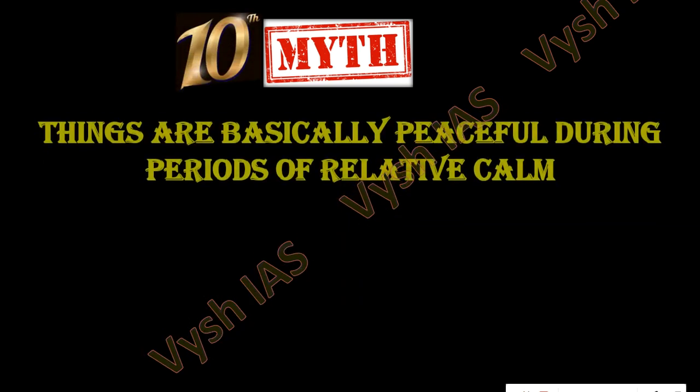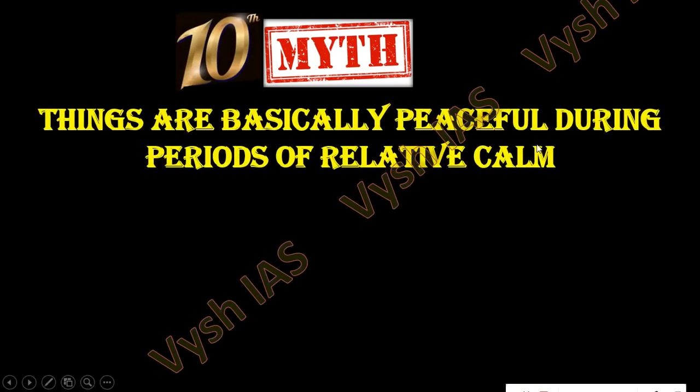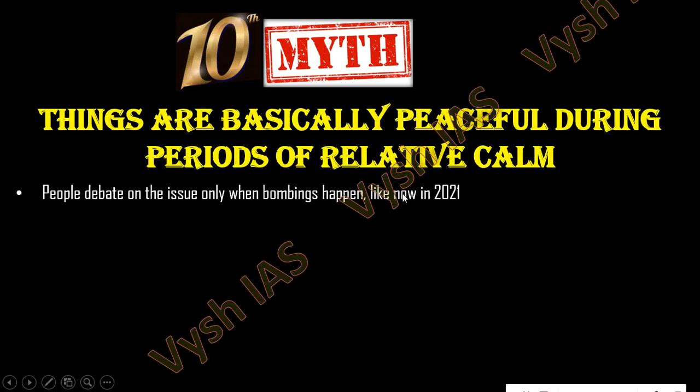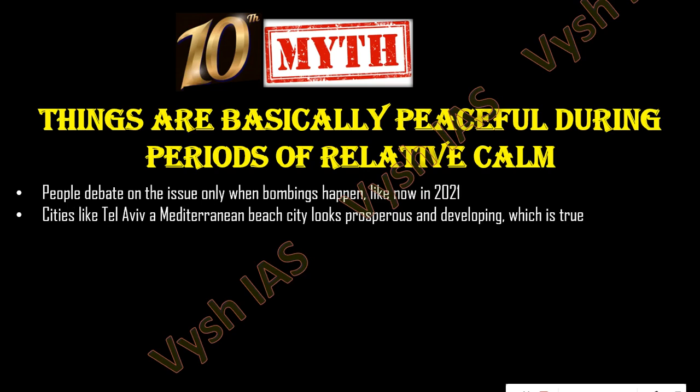Now the 10th and final myth is that things are basically peaceful during the periods of relative calm. Now in 2021, the attack happened and every one of us is sitting and discussing this. Every YouTuber, including us, is putting videos out on this. But does that mean, maybe 2 months before when this was not in the news, that time everything was okay? Were people living there peacefully? That is not the case. It's not peaceful.